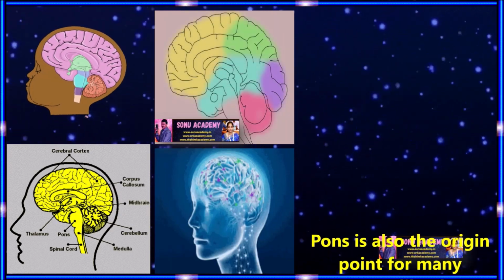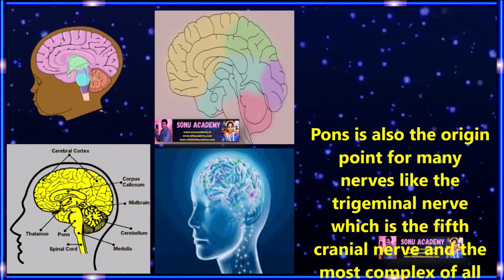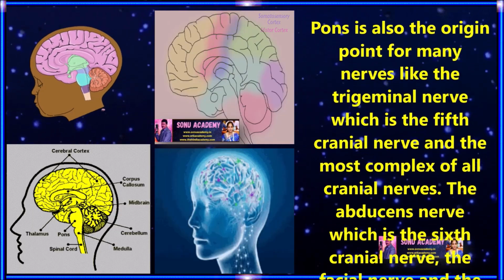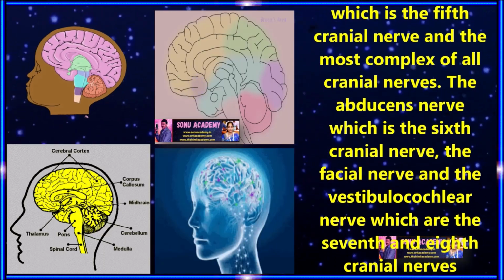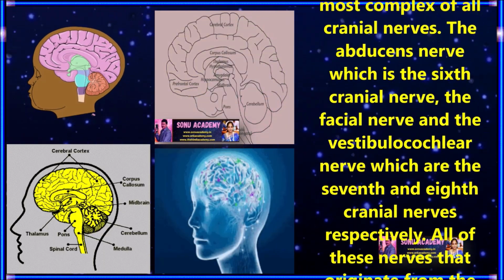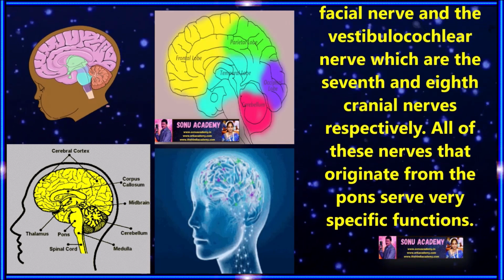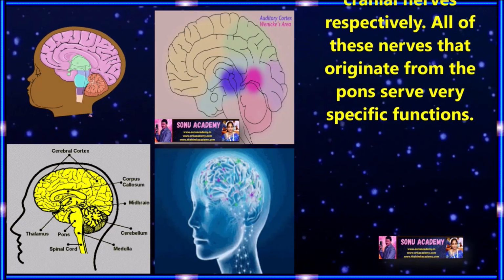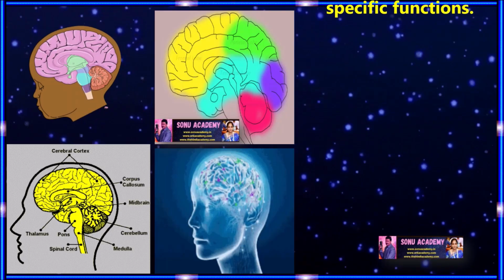Children, let us discuss the structure of anterior pons. Anterior pons is also the origin point of many nerves like the trigeminal nerve, which is the fifth cranial nerve and the most complex of all cranial nerves. The abducens nerve, which is the sixth cranial nerve, the facial nerve and the vestibulocochlear nerve, which are the 7th and 8th cranial nerves respectively. All of these nerves that originate from the pons serve very specific functions.